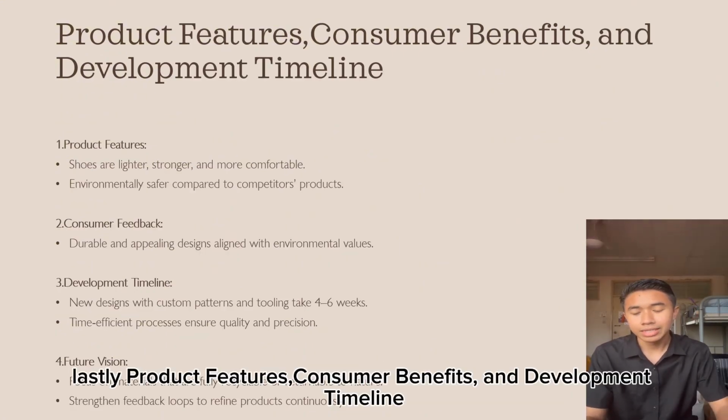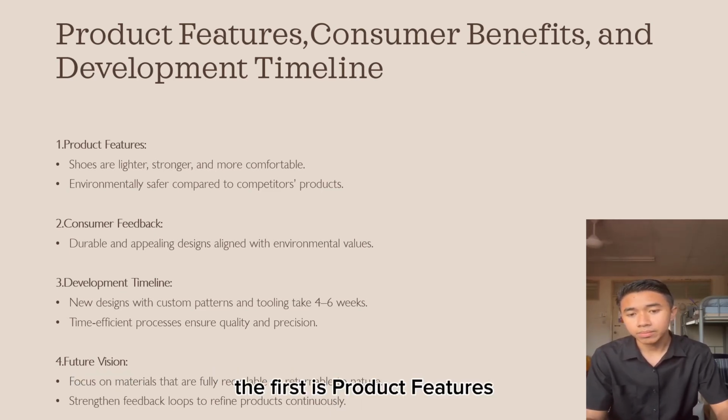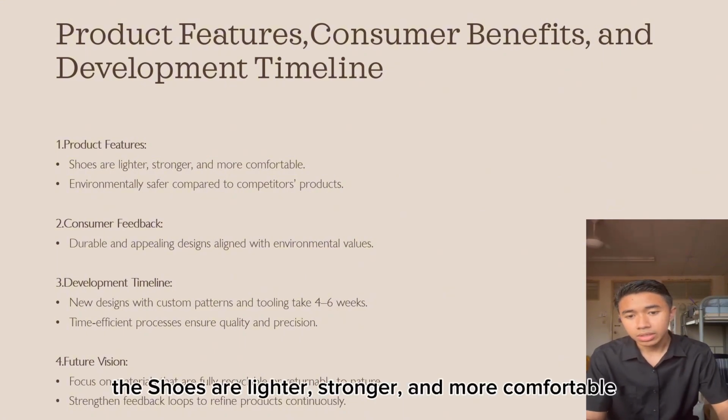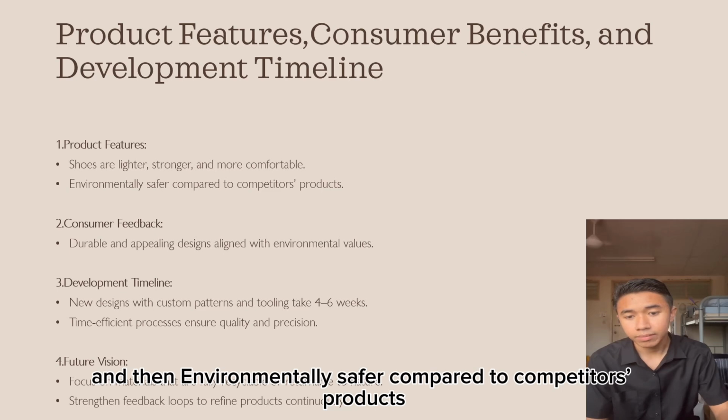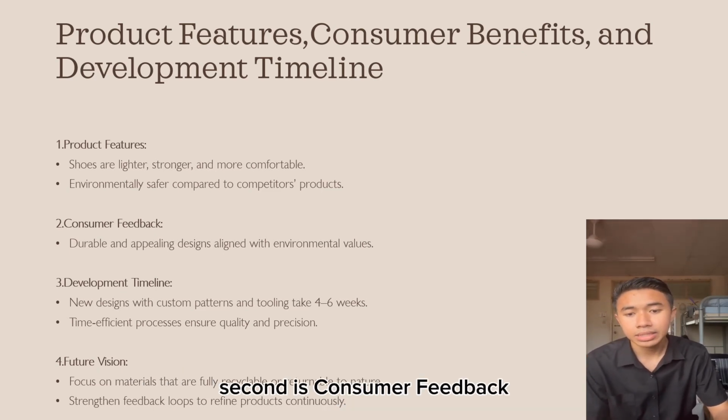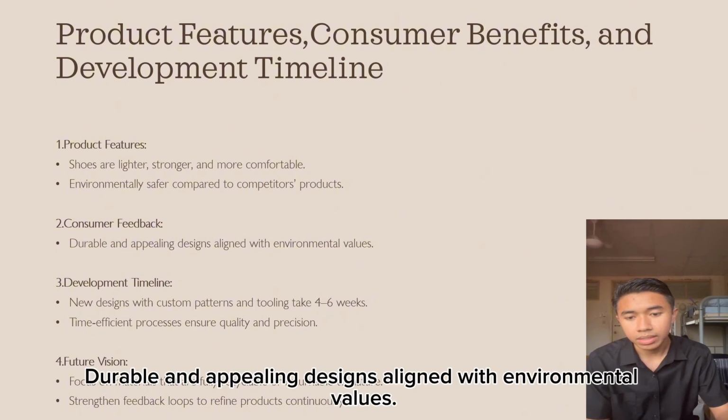And lastly, product features, customer benefit and development timeline. The first is the product features. The shoes are lighter, stronger and more comfortable. And then environmentally safer compared to competitors' product. Second is consumer feedback. Durable and appealing design aligned to environmental value.